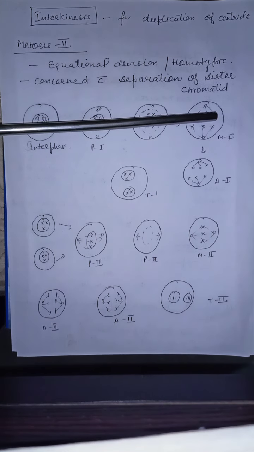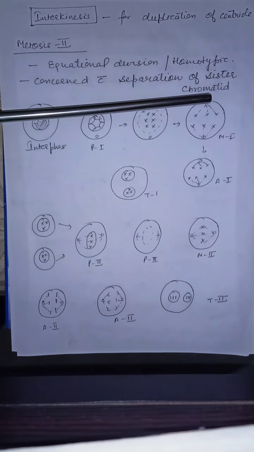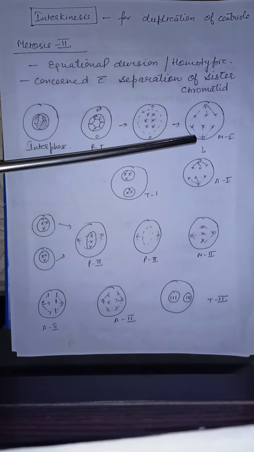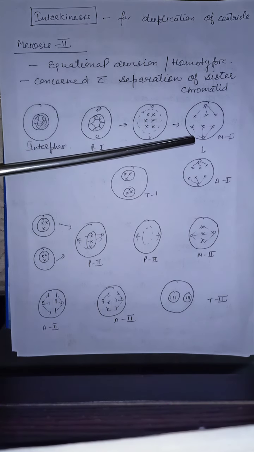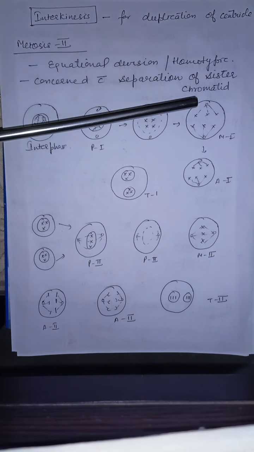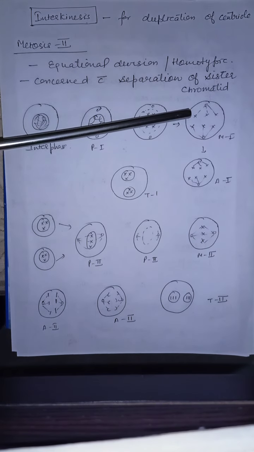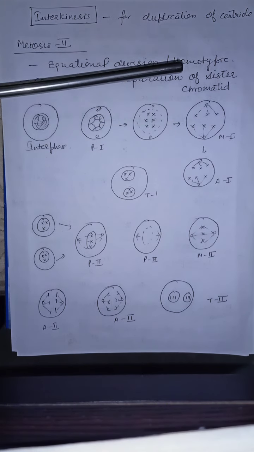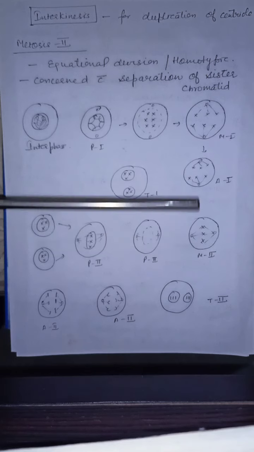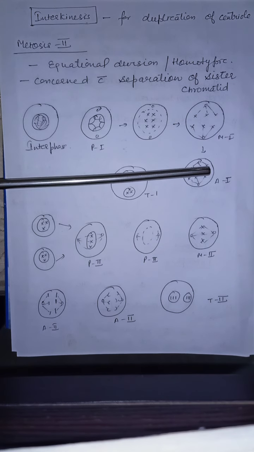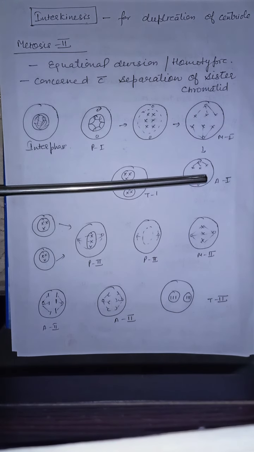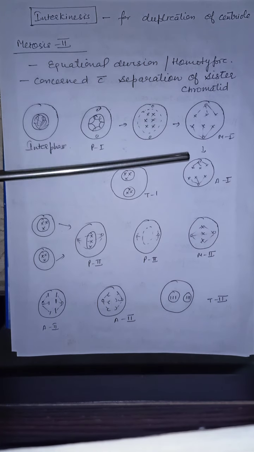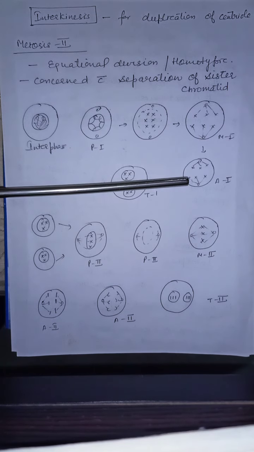3 chromosomes are bound by the spindle fiber towards one pole, and the other 3 chromosomes are bound by the spindle fiber of the opposite pole. So in metaphase 1, chromosomes are bound to the spindle fiber only from one pole, not from both poles. So in anaphase 1, 3 chromosomes are pulled towards one pole and the other 3 towards the other pole. This is due to the contraction of the spindle fibers.